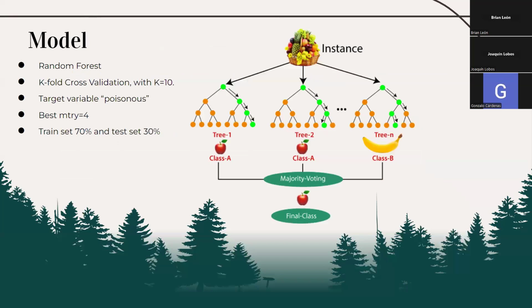To analyze the data, we decided to apply a random forest method. This basically runs several decision trees and then merges the results of those trees into a single outcome. To achieve this, the first step is to make a 10-fold cross-validation, meaning that the dataset is going to be partitioned into 10 groups of the same size. Through this cross-validation, we got an mtry value of 4, meaning that this is the best average performance across the 10 folds. With all of this done, we split the dataset into 70% of the information being used to train the model and the remaining 30% being used to test the model.